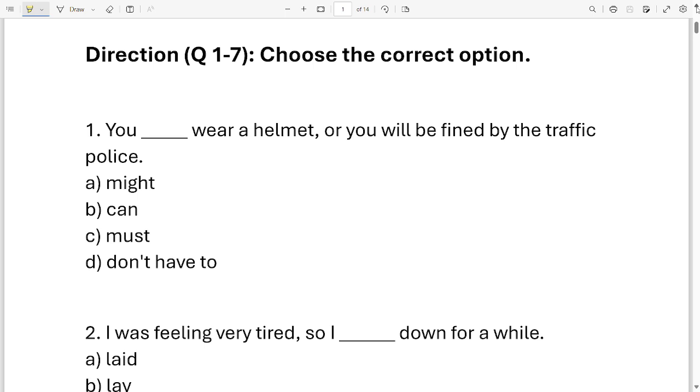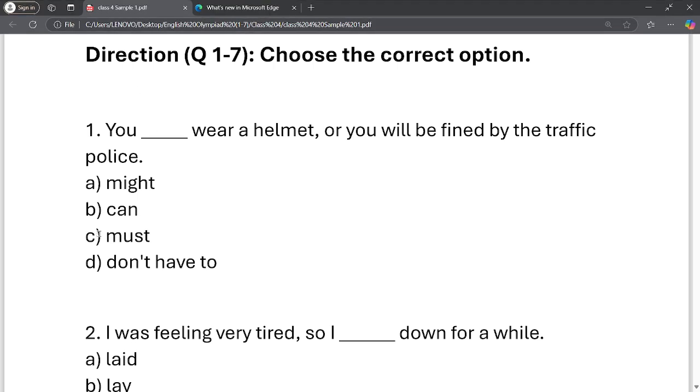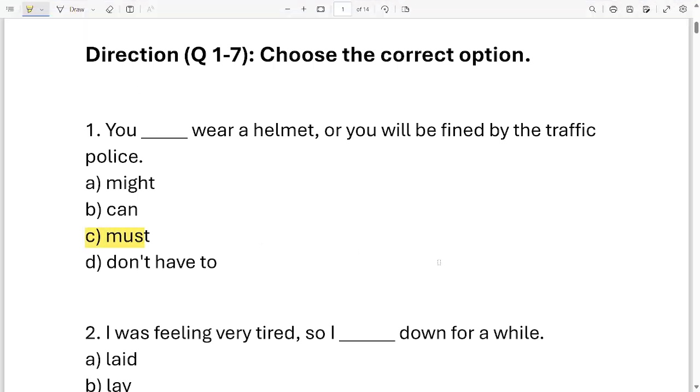Let's do it. First sentence: you dash wear a helmet or you'll be fined by the traffic police. Now your options are might, can, must, don't have to. Which one should I fill in this blank to complete the sentence? It is option C. You must wear a helmet or you'll be fined by the traffic police.